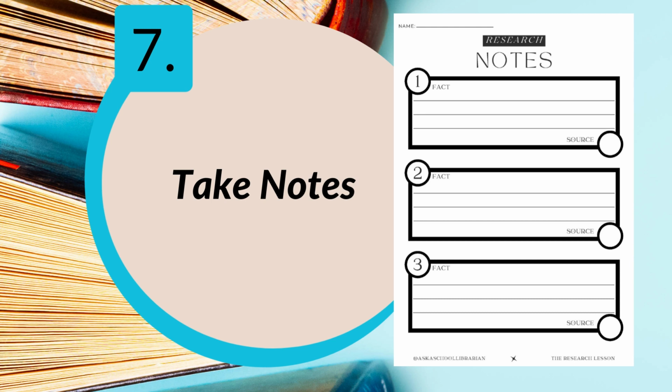Also notice the empty circle at the bottom right of each note. This is where you would put the source. So if you've taken note number 1, fact, from source A, you would put an A in that bottom right-hand circle. It's important to remember where exactly you got your information so that you can go back to the source and verify that you wrote it down correctly.